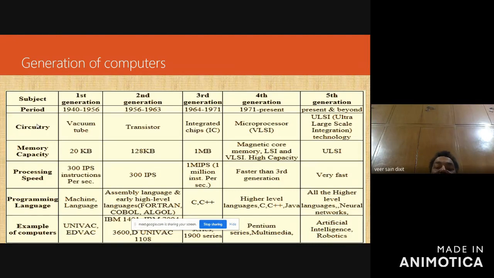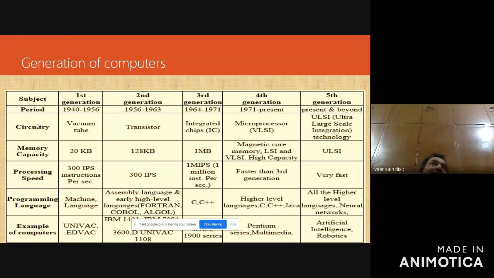Some high-level languages also evolved in the second generation: Fortran, COBOL, ALGOL. These were the high-level languages. In the second generation, the scientists thought that writing programs in assembly language is very difficult to understand. They said the language should be like the one in which human beings communicate with each other.